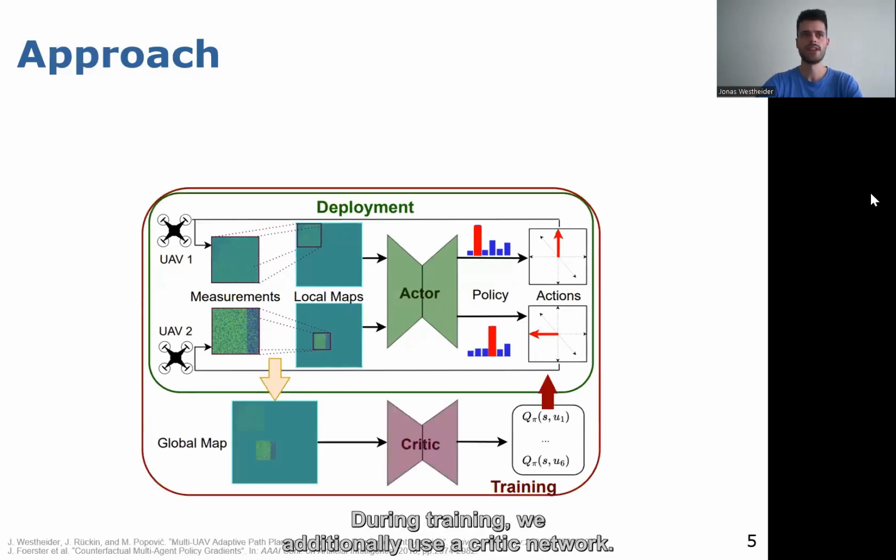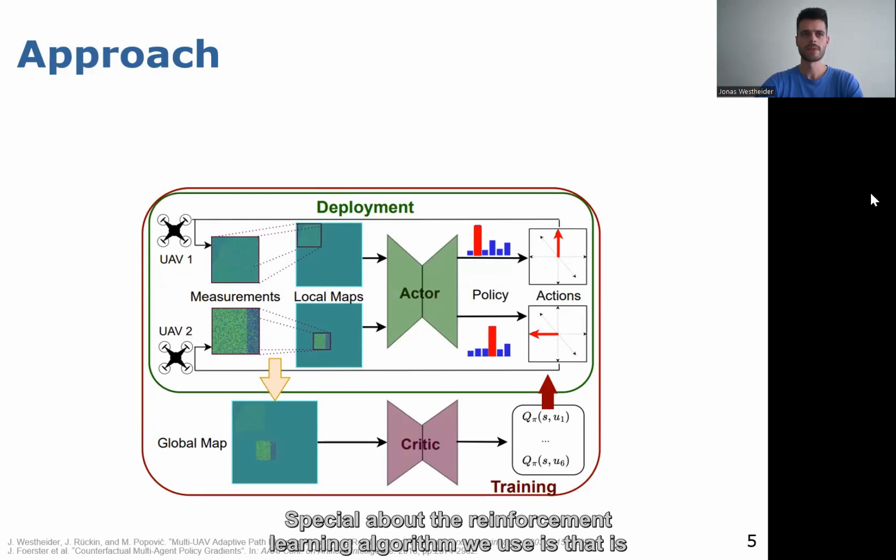During training, we additionally use the critic network. While the actor network is decentralized, meaning that it only uses locally available information, the critic network is centralized. It has access to a global map representation, which holds information of all measurements taken so far. The critic network is used to approximate the global Q function, so it outputs one Q value per possible action.